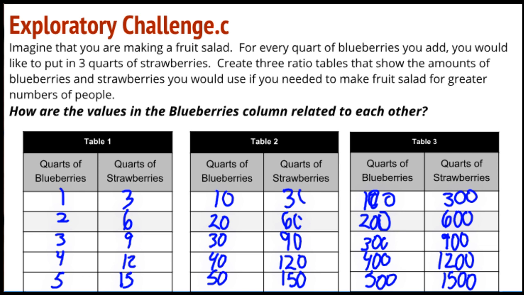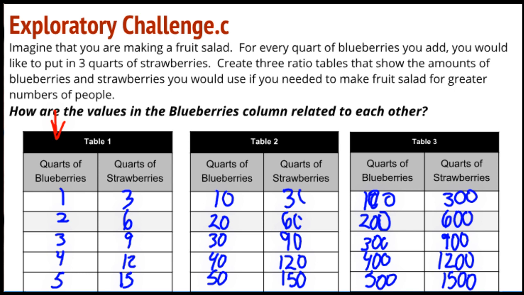So the values in the blueberry columns, how are they related to each other? So now looking down just the columns of the blueberries. And I already pointed out to you these patterns also. There is a multiplicative relationship of a times 2, a times 3, a times 4, and a times 5. That is the more important relationship.